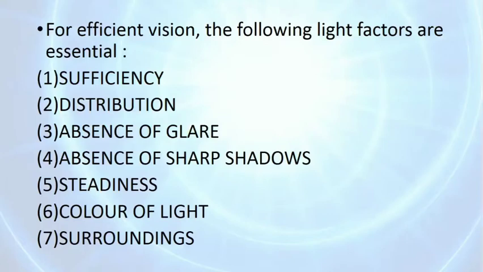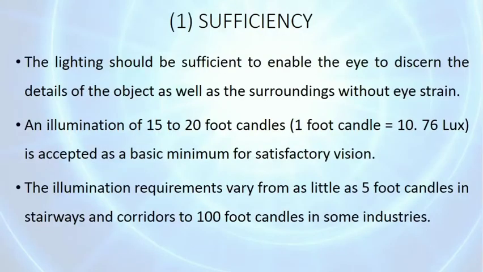First is sufficiency, distribution, absence of glare, absence of sharp shadows, steadiness, color of light, and surroundings. Sufficiency means the lighting should be sufficient to enable the eye to discern the details of the object as well as surroundings without eye strain.